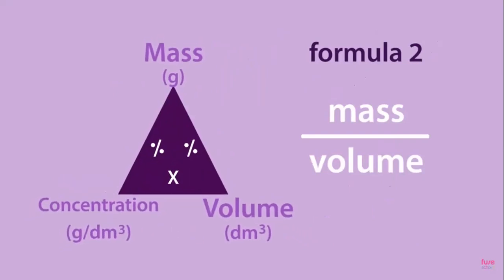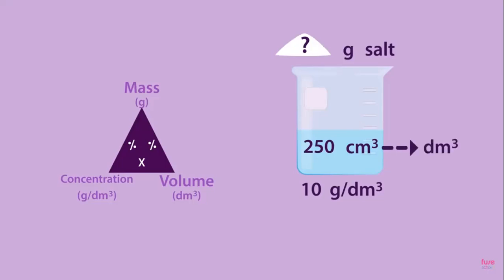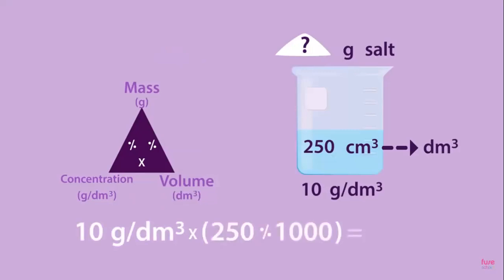Let's try a challenge. If you need a 10 gram per decimetre cubed salt solution and have to dissolve it to a volume of 250 cubic centimetres, what mass of salt will you need to dissolve? Pause and write down your working out. Don't forget that you have to convert the volume from cubic centimetres to decimetre cubed. Continue when ready. The working out is shown now. Did you get it right?